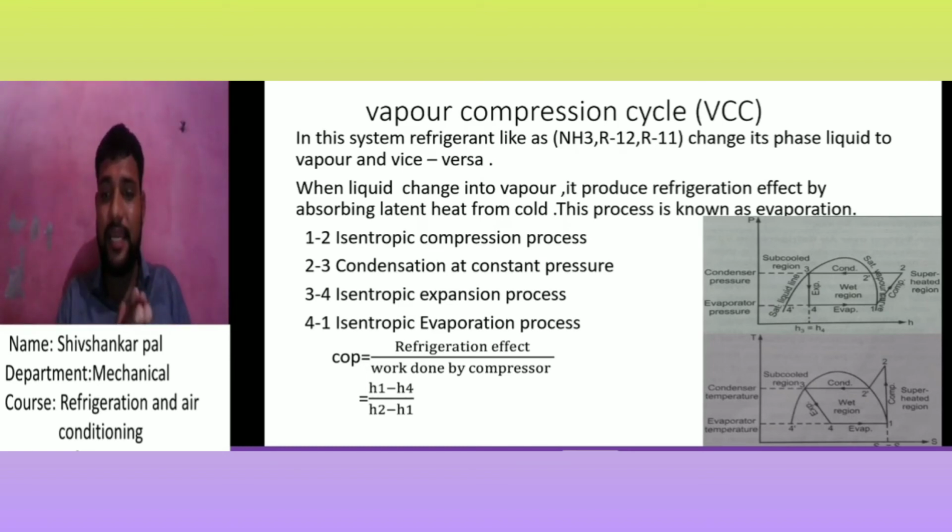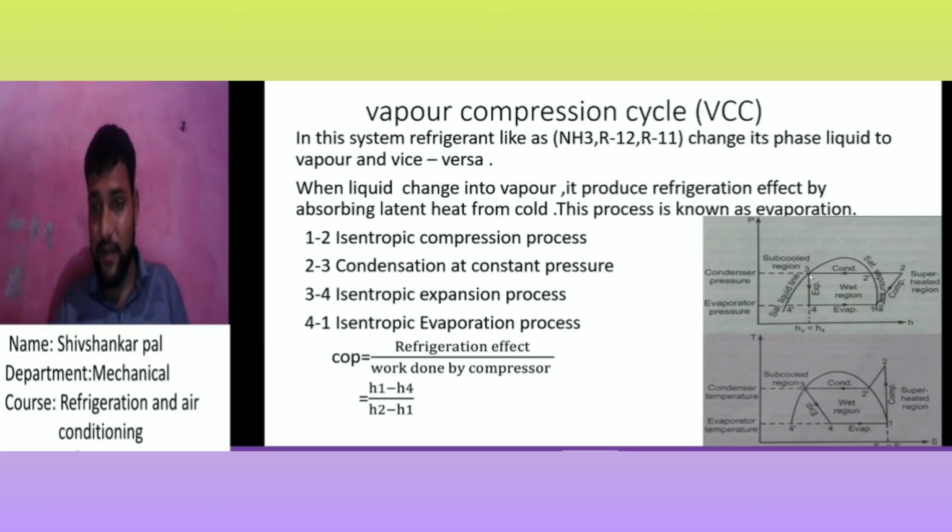That means h is constant. In the vapor compression cycle, the expansion process is not isentropic. In an isentropic process, entropy s is constant, but here, because it is a throttling process, the enthalpy h is also constant.